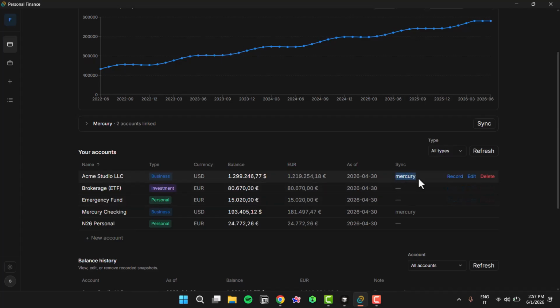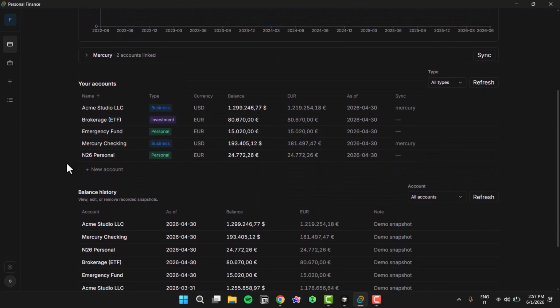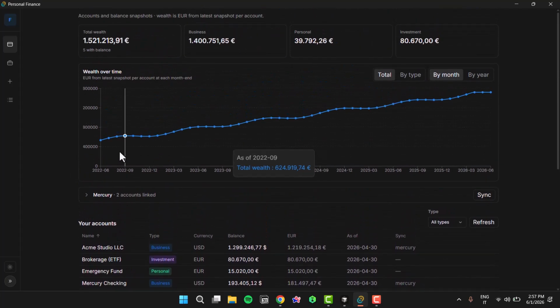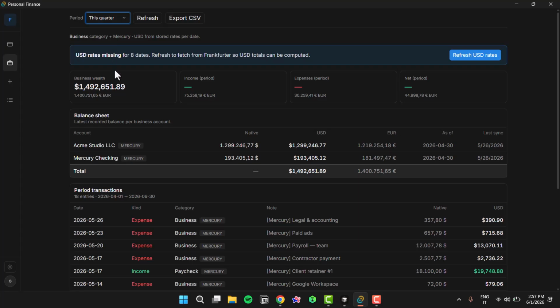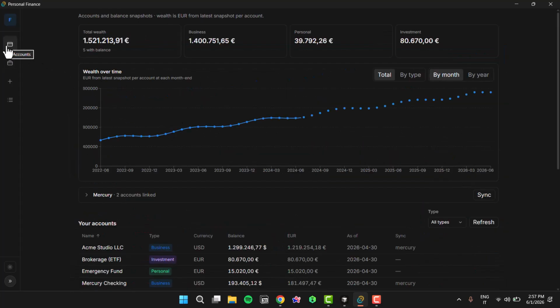I also use an API sync from Mercury and those accounts that have it within my financial accounts to sync the balance and the transactions directly in here. So I can then also see all the balance history over time, how the wealth grows, and I can also view directly a snapshot of all the business transactions and the situation for different periods in the business, in the currency that I want, in one single place as I want it. And I can iterate on this indefinitely via the chat.